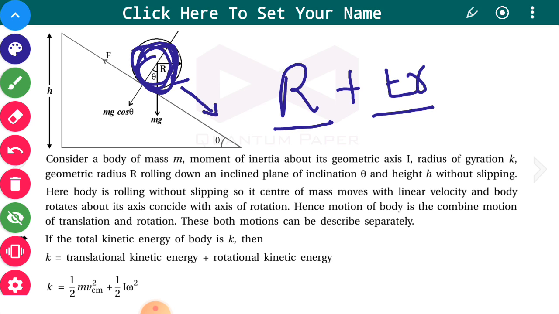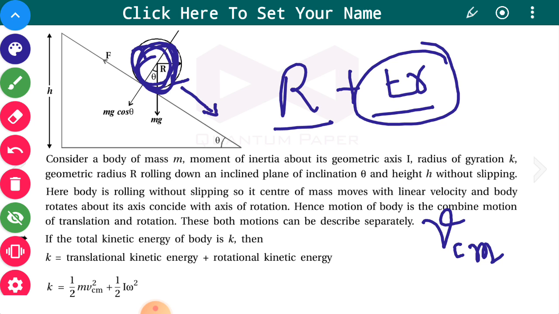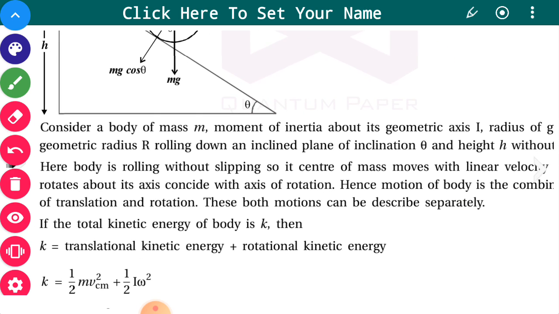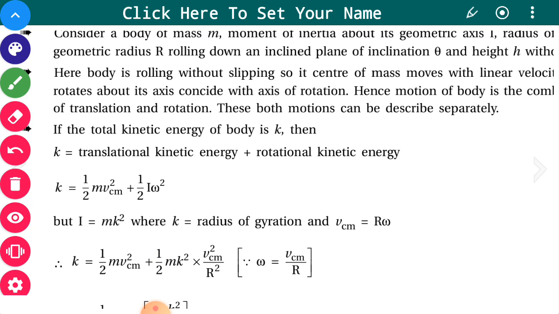If the linear speed of the center of mass is VCM, then its translational kinetic energy will be 1/2 m VCM square, and if its angular speed is omega, then the rotational kinetic energy will be 1/2 I omega square.